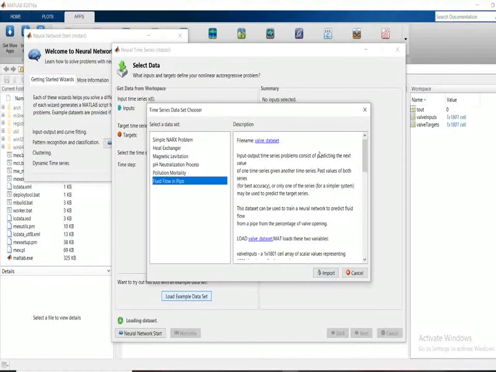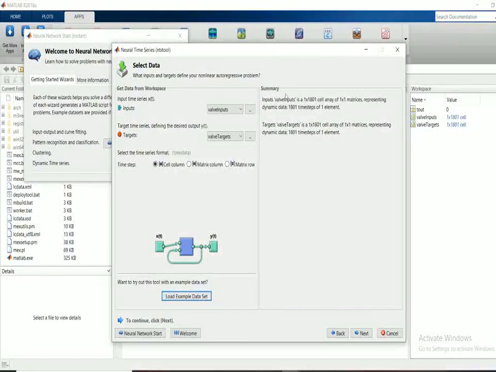This example states the rate of flow of fluid in the pipe, how much quantity and speed has to travel from one end to the other end. This is the data set which is now available as a value input and value target in the workspace. In the summary, you can see how many rows and columns are available in the input and target data. Input is the input function and target is the output function. Both input and output must have the same rows and columns. If there is a mismatch between the input and output, you can't predict and analyze your data. So be careful while selecting your data.